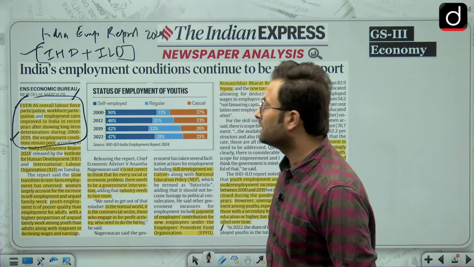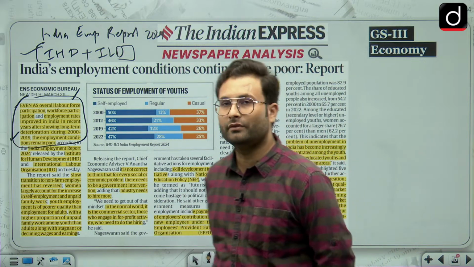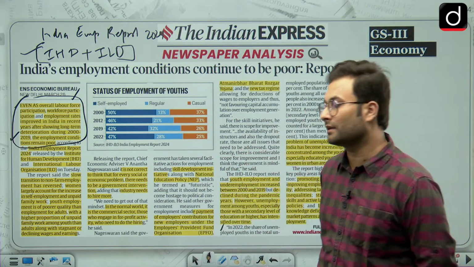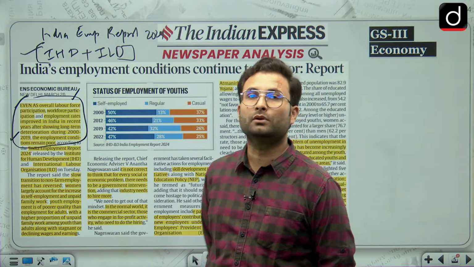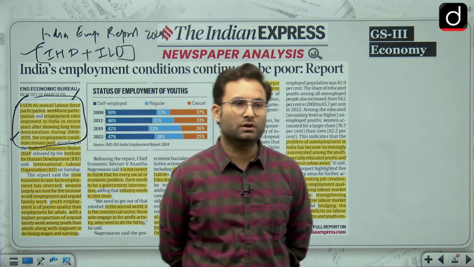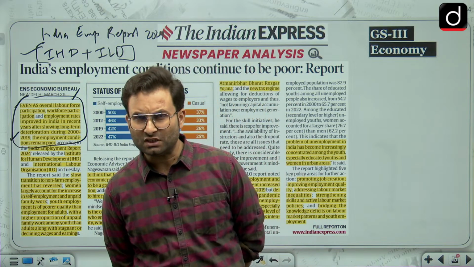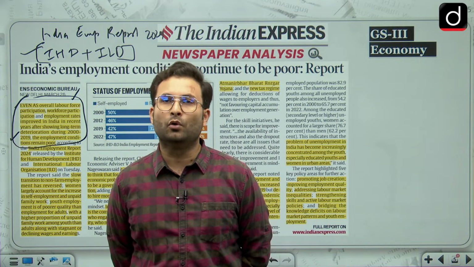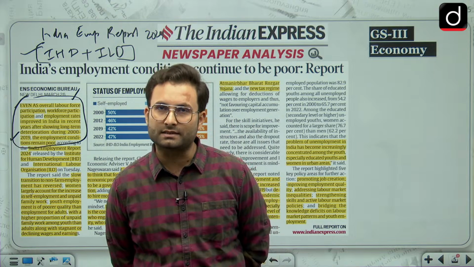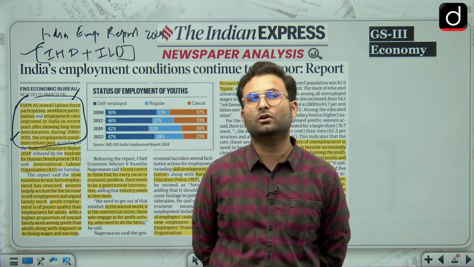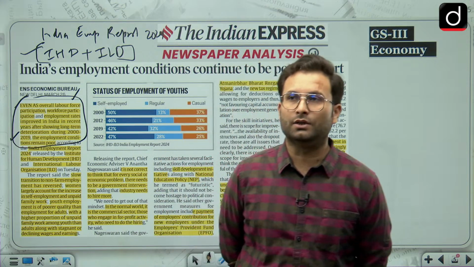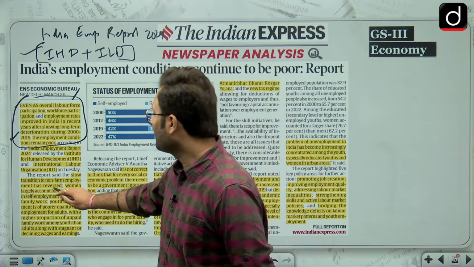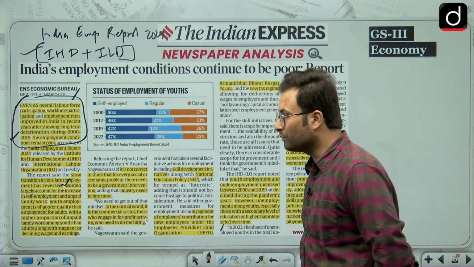I'm not saying that is the only factor, it can be one factor. Women largely account for the increase in self-employment and unpaid family work. When we talk about women, most of them are in family work, or in agriculture or the unorganized sector. If a person has a shop in the unorganized sector, or is working in a field, most of the time the women are also working in the same field, but they are not recognized as workers or laborers. They are not given any kind of incentive or wage. So women largely account for the increase in self-employment and unpaid family work.